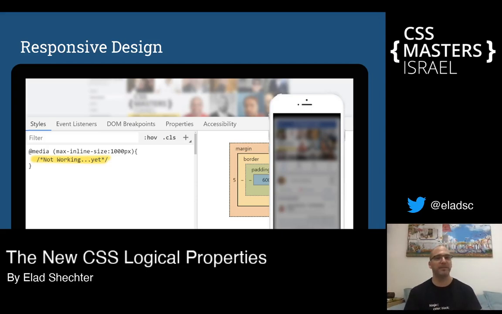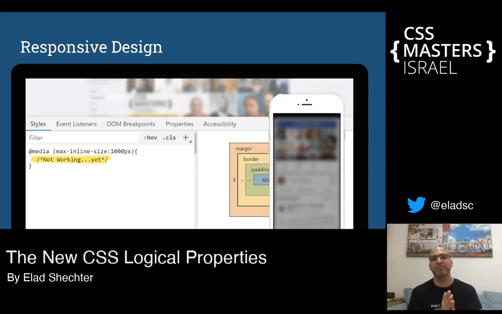We cannot write properties like color with the value of red in the media rule. What would it do? What is the meaning of a media rule of color red? And of course we need properties like max-inline-size in the media rules, but for now it still doesn't work. And it really surprised me, because I was asking this question at the end of 2018, and we are now at the beginning of 2020, and still nothing has been developed in this area.